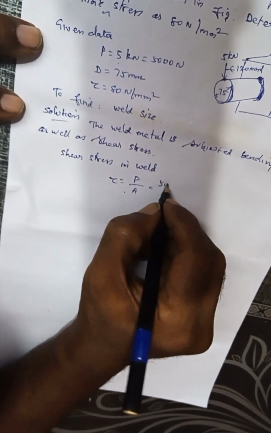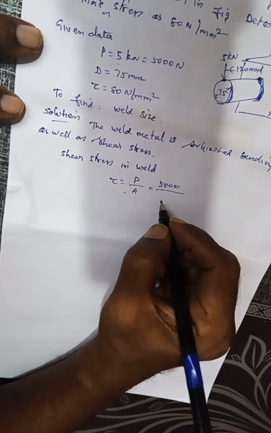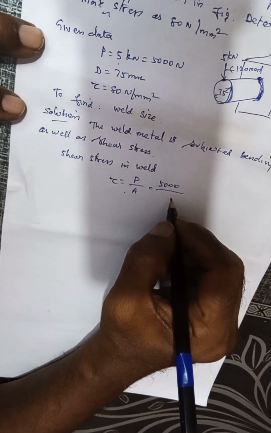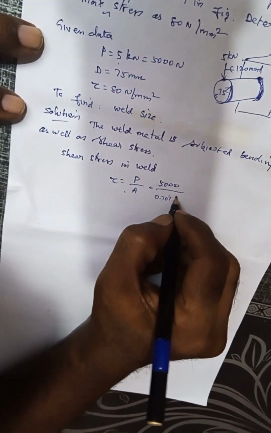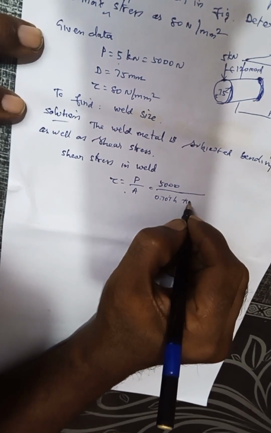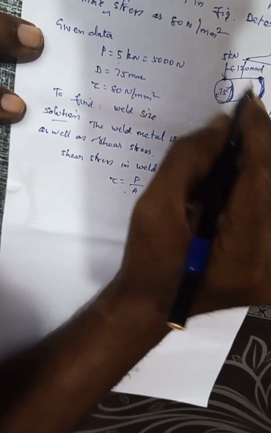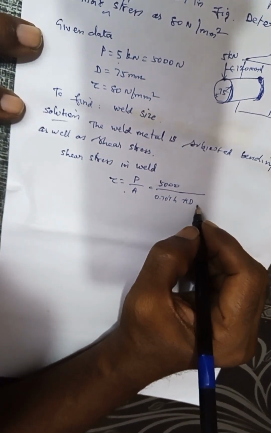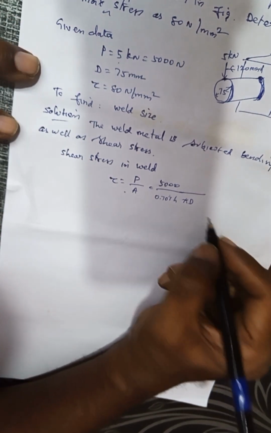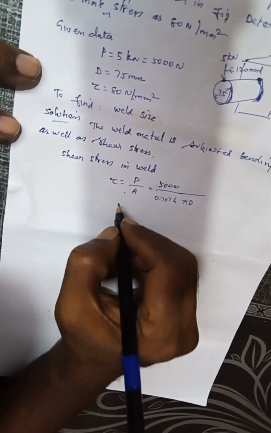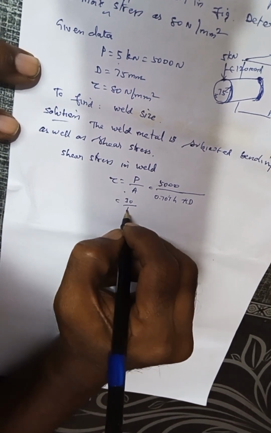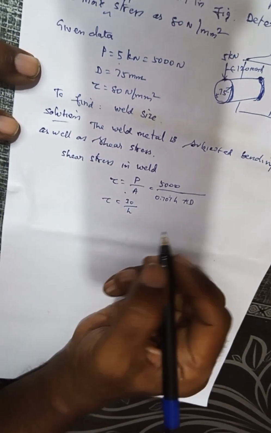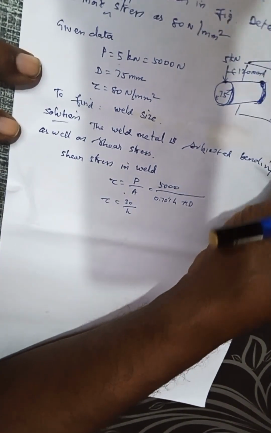So what is the load? 5000 Newton divided by the area. The area is 0.707 into h, the thickness of the weld, and the perimeter of the rod, pi d. That is equal to 30 divided by h. Tau is equal to 30 divided by h.